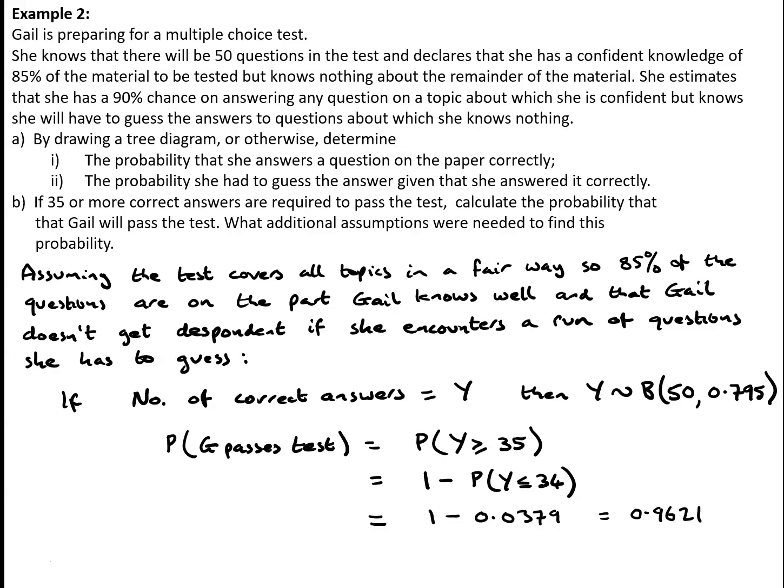We've got 1 minus 0.0379, which gives me a probability of 0.9621. So with this level of knowledge, Gail has a 96% chance of passing the exam.